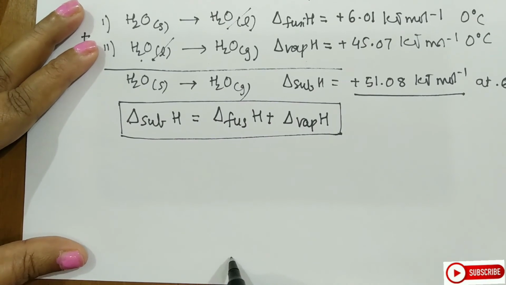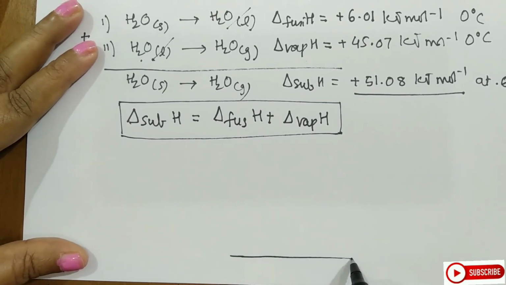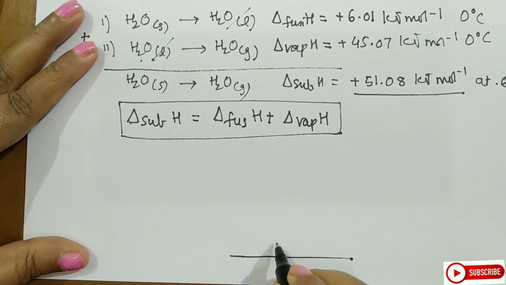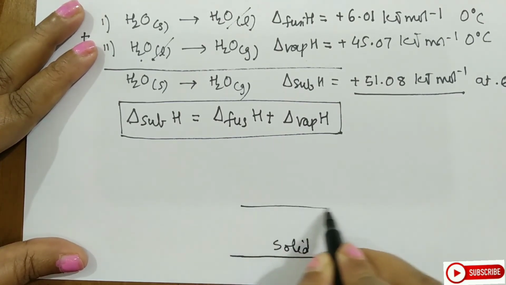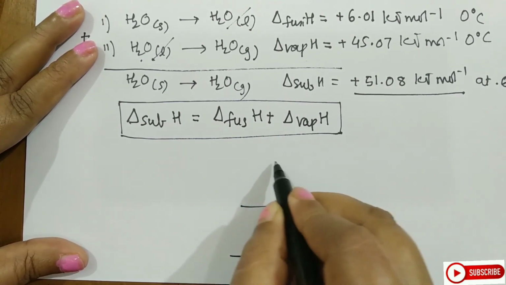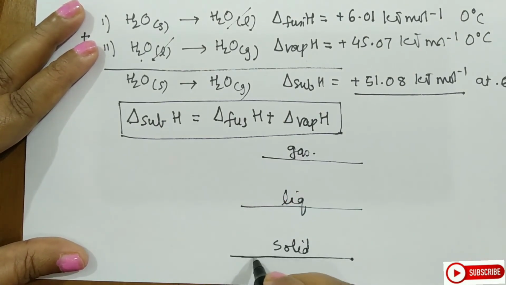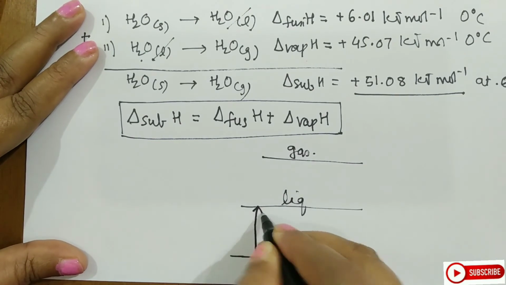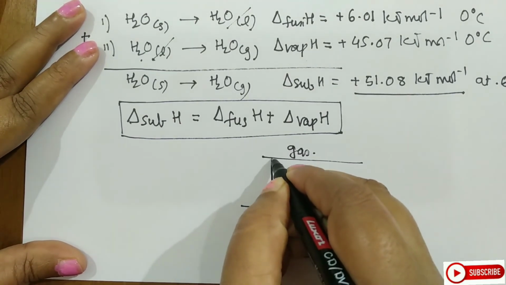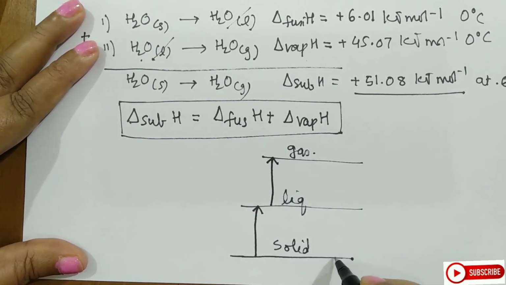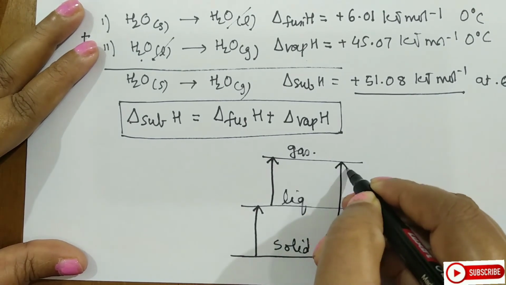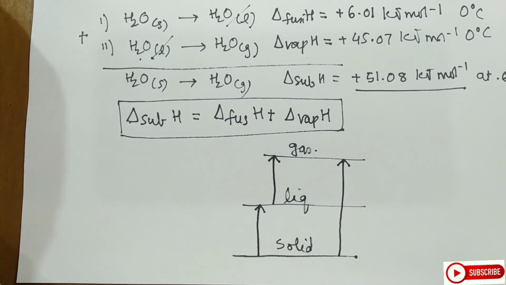Here I have the 3 physical states. The first physical state I have written here is solid, then liquid, and then gas. Now students, solid gets converted to liquid, liquid gets converted to gas, and solid gets converted to gas directly. Let us see how you will mark this.